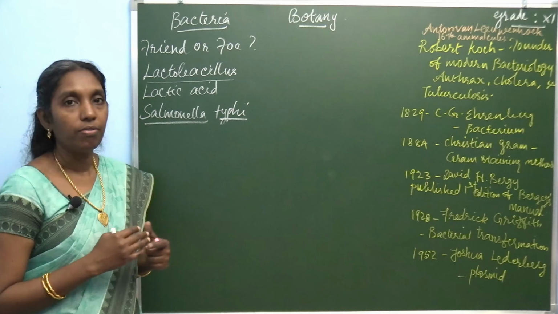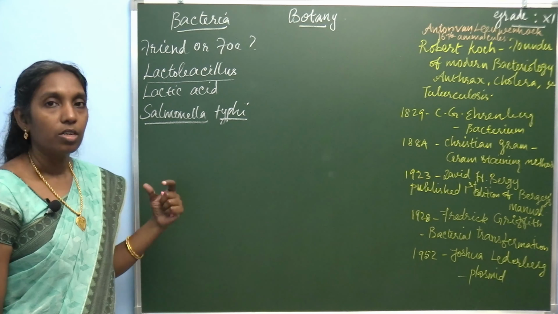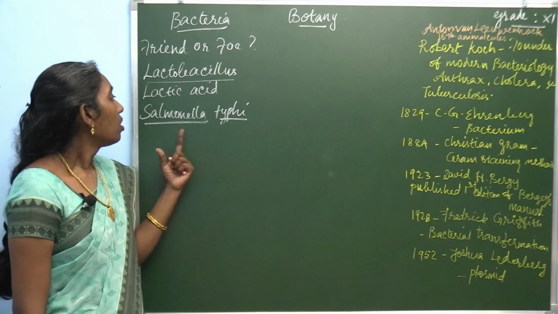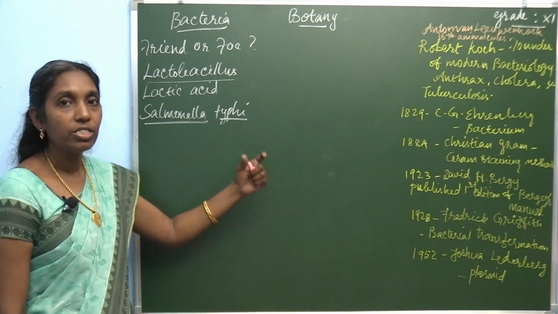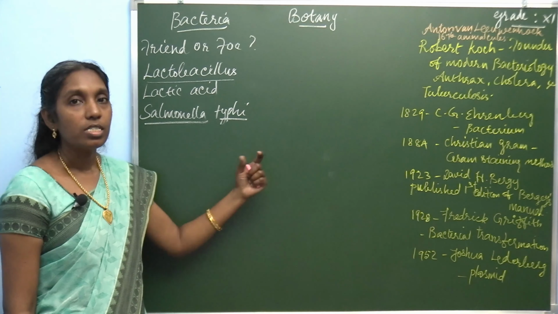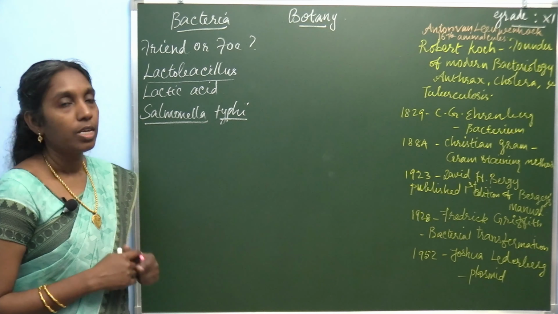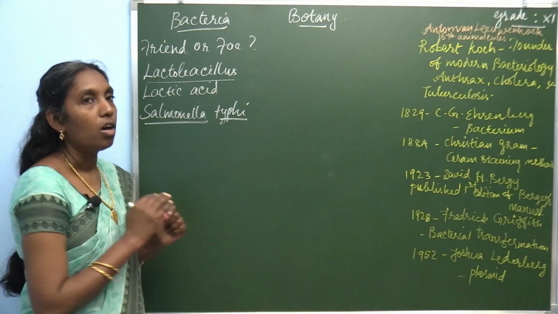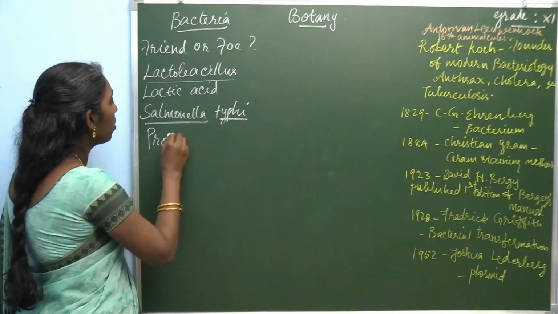It plays an important role in industry, gives significant beneficial effects, and it causes diseases in humans, plants as well as animals. So how to define bacteria? Bacteria is prokaryotic.